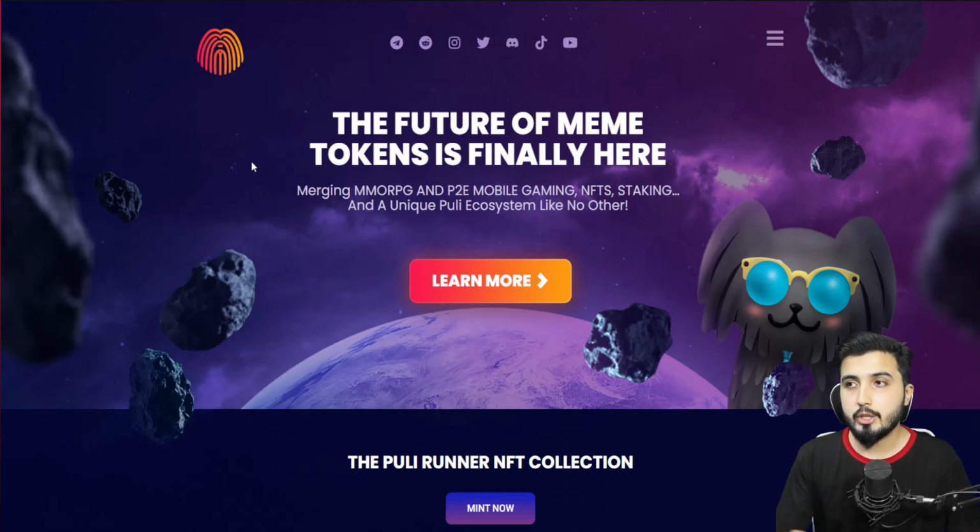This project aims to develop multiple play-to-earn games that will be accessible through laptops, PCs, and cell phones, and there will be a lot more stuff. So it says the future of meme tokens is finally here, merging MMORPG, which basically means massively multiplayer online role-playing game, and P2E play-to-earn games, mobile gaming, NFTs, staking, and a unique Puli ecosystem like no other.